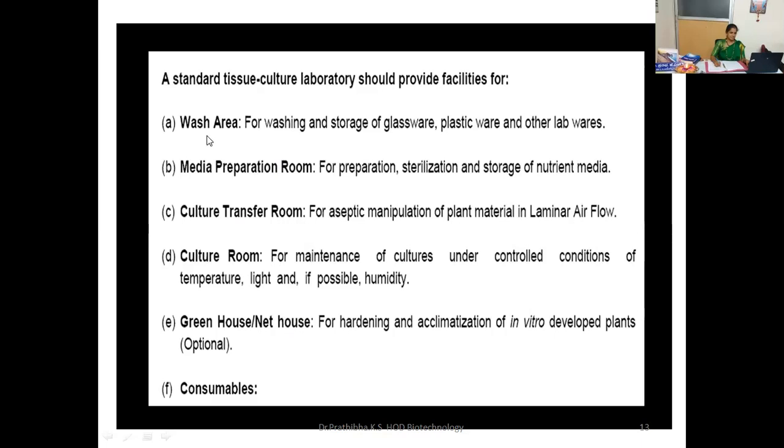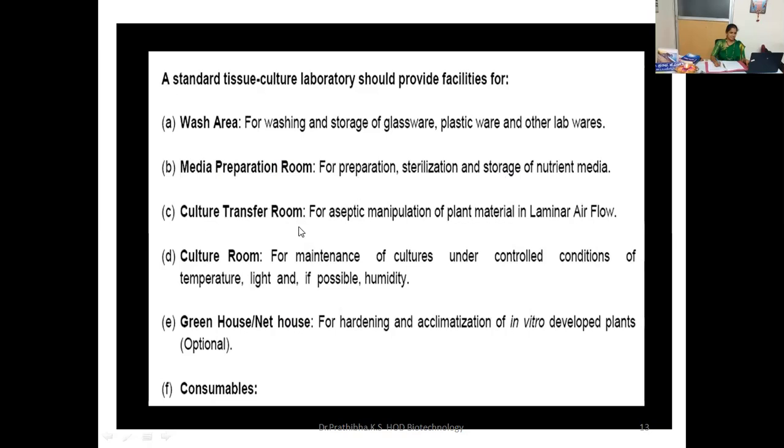The wash area is for washing and storage of glassware, plasticware and other labware. Then we need a media preparation room. This is for the preparation and sterilization of the media and storage of nutrient media, and pre-treatment of explants will also be done in the media preparation room.